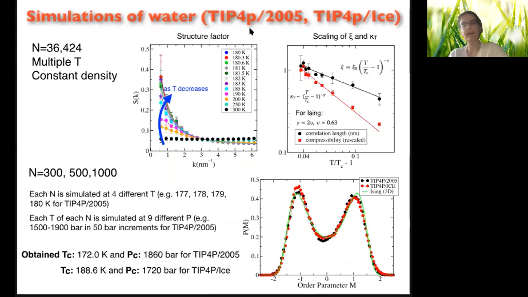We rigorously analyzed them using two independent techniques, one of which is exactly as in scattering experiments, and the other one is the modern theory of critical phenomena, where we derive the order parameter that shows the phase symmetry at the critical point. In both techniques, we compared our system's behavior with that of the Ising model at its well-known criticality. And for the first time, we unambiguously showed that a second critical point indeed exists in two realistic classical models of water. And this criticality belongs to the Ising universality class.